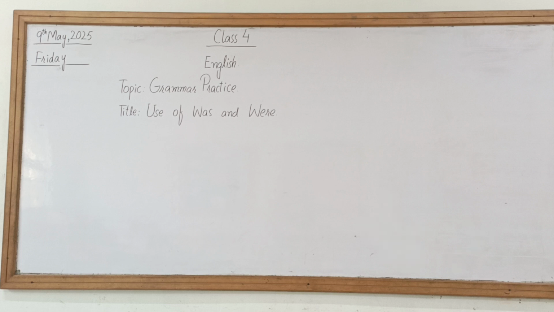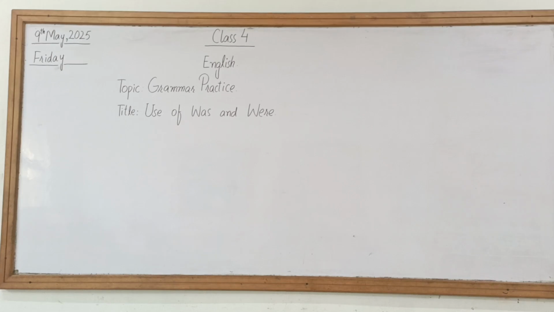There are also other examples that can be considered for preposition. I am sitting on the chair: the 'on' in the sentence is a preposition. She is standing beside the tree, so this 'beside' is also a preposition. And if we say I am writing on the board, I am writing on the book, I am writing on the notebook, 'on' here is also a preposition. All these things are considered prepositions.